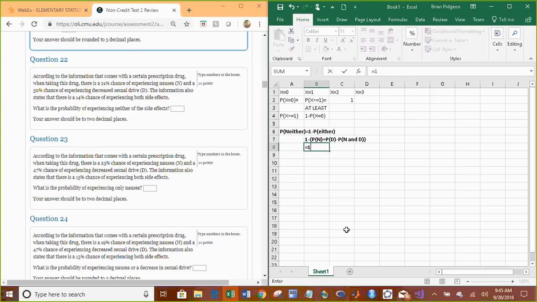And now we're given all those probabilities. So it's 1 minus... The probability of nausea is 0.21. The probability of decreased sexual drive is 0.5. And there's a 14% chance of them occurring together. 0.43.